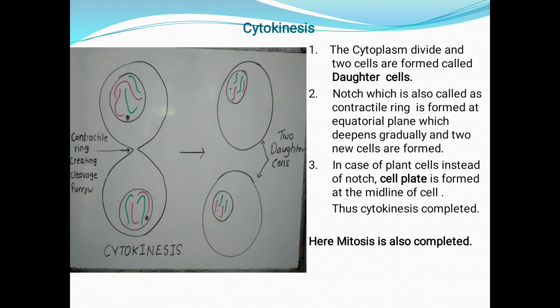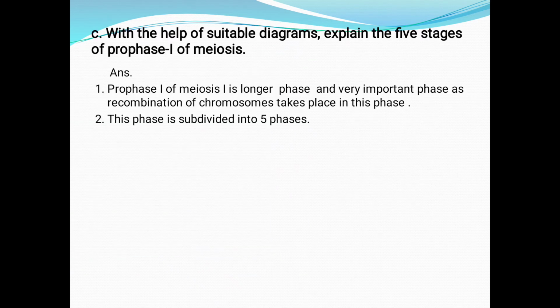In the case of a plant cell, instead of a notch, a cell plate is formed at the middle of the cell. Thus cytokinesis is completed. Here mitosis is also completed. So in this way mitosis is explained stepwise.